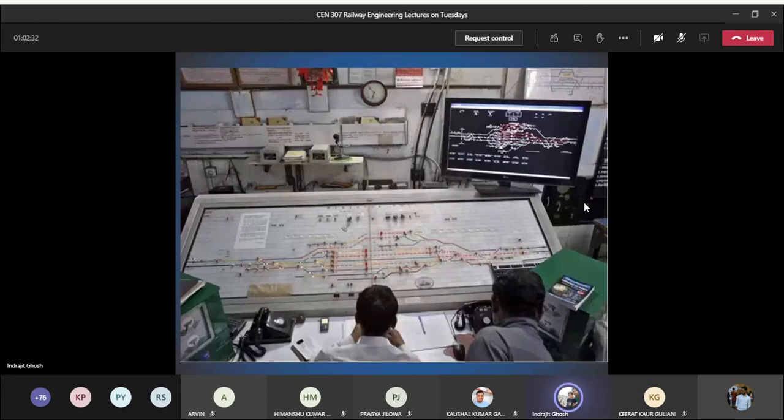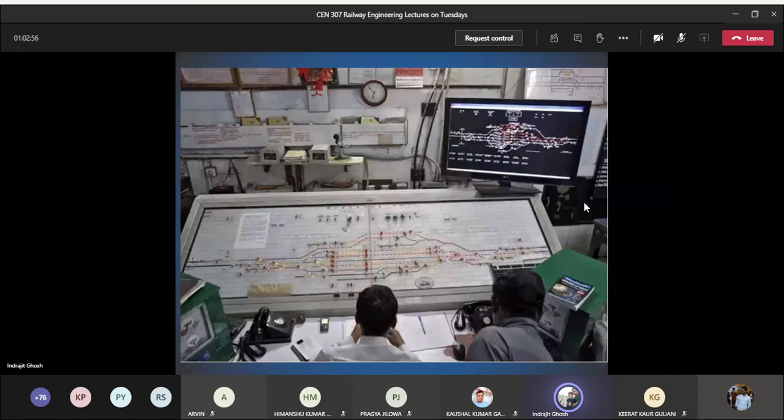Now this is a photo of route relay interlocking, which is becoming common nowadays in India. So this is actually an improvement of panel interlocking. In case of panel interlocking, you will be able to see that routes are individually set.